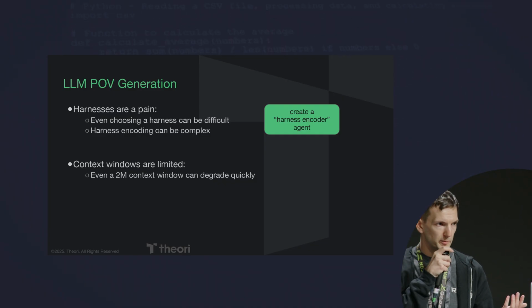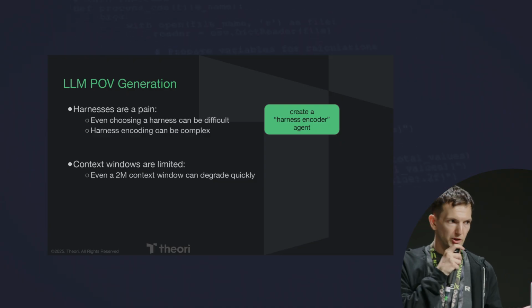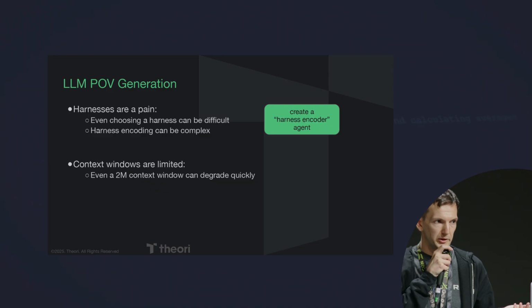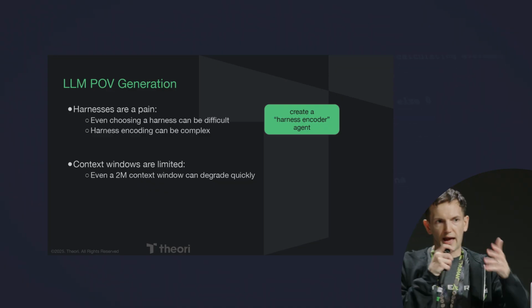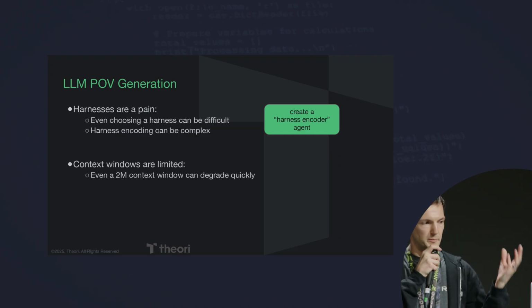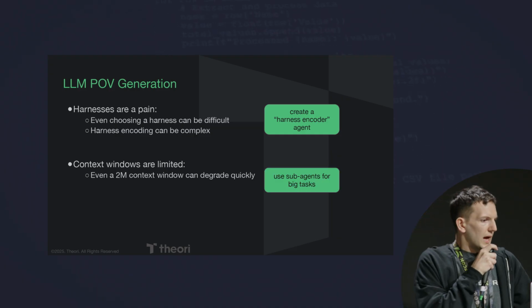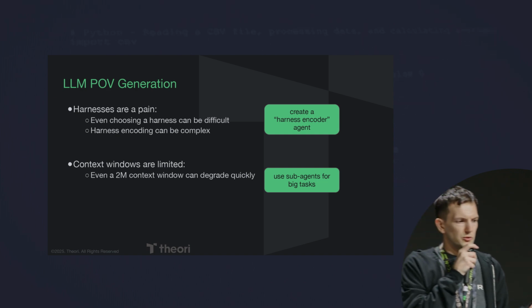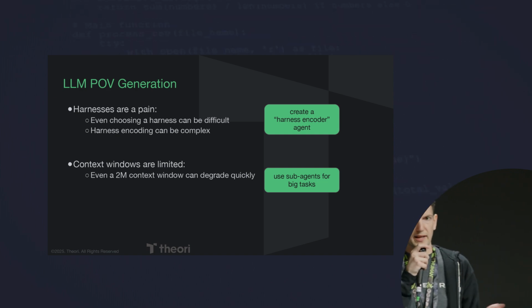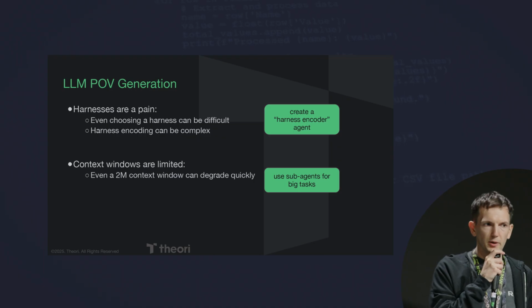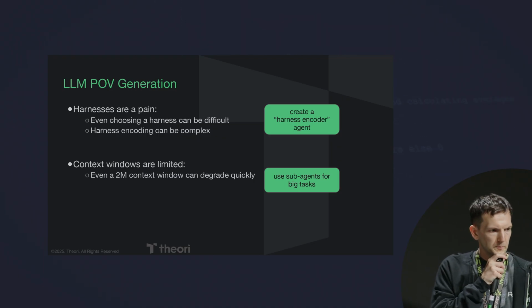That's a serialization format. Coding is a thing LLMs are great at. We'll ask the LLM to produce a Python library which encodes how this encoder works and gives us semantically relevant arguments. And then for this context window thing, we can use sub-agents, right? Sub-agents break up these big tasks into little tasks, and that naturally has a compression, which really helps keep our context window clean and small.